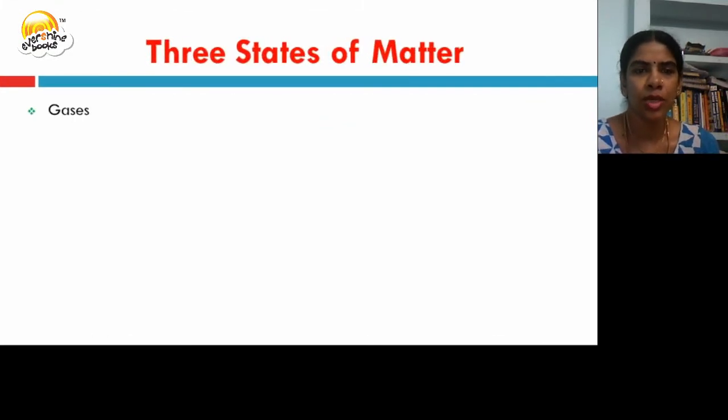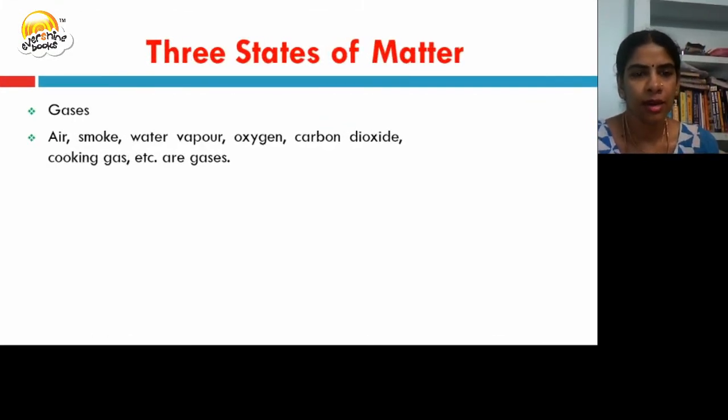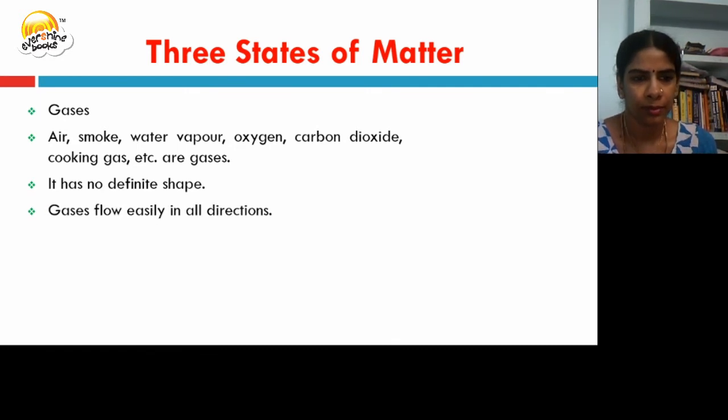Let us discuss gases. Air, smoke, water vapor, oxygen, carbon dioxide, cooking gas, etc. are gases. They have no definite shape. Gases flow easily in all directions.